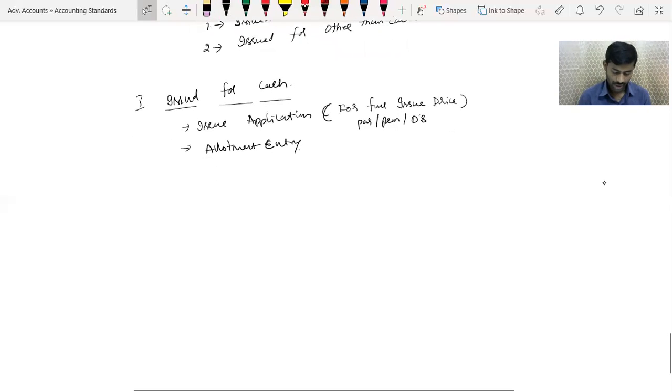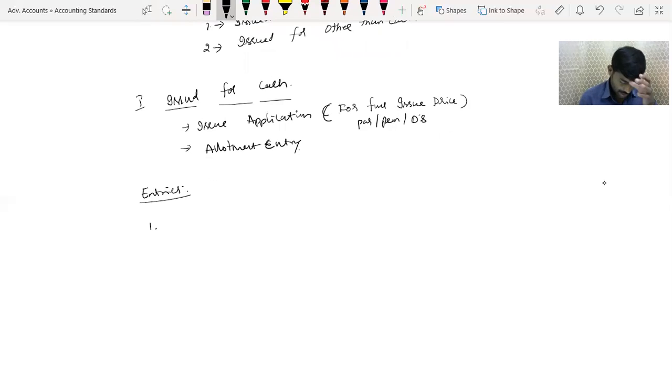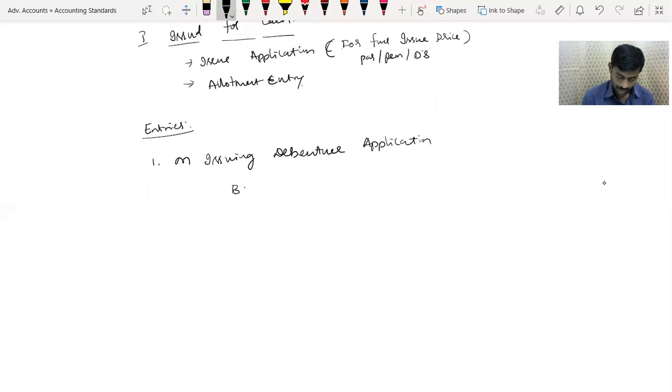So now let's go for entries. If I go for entries, my dear friends, the first entry, entry number 1, is on issuing debenture application: bank account debit to debenture application account.